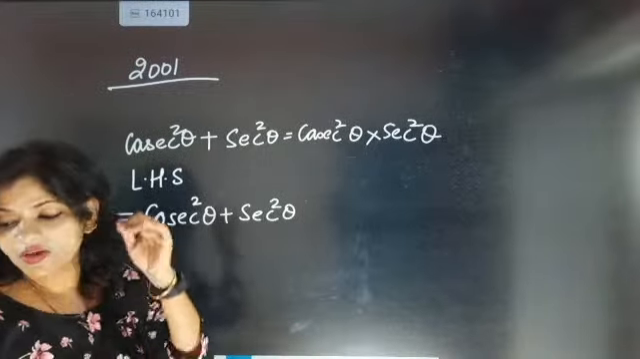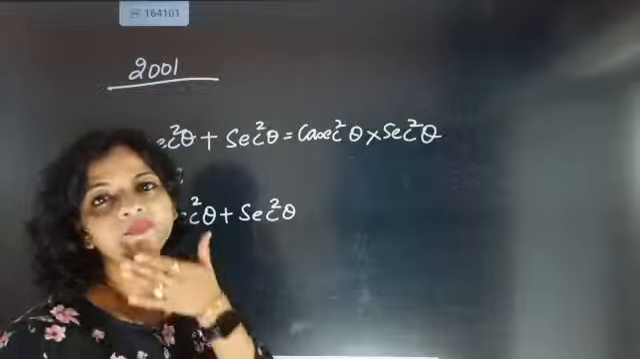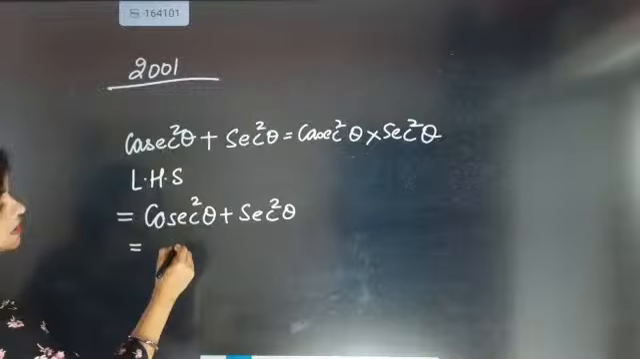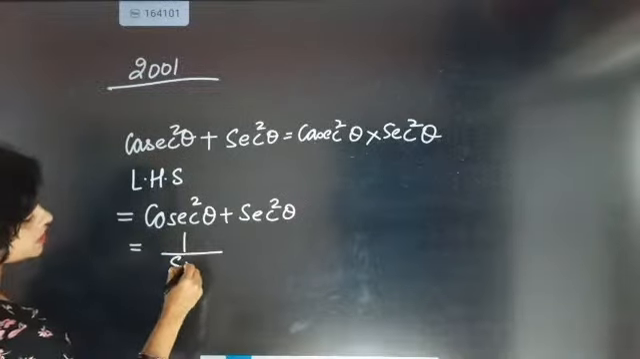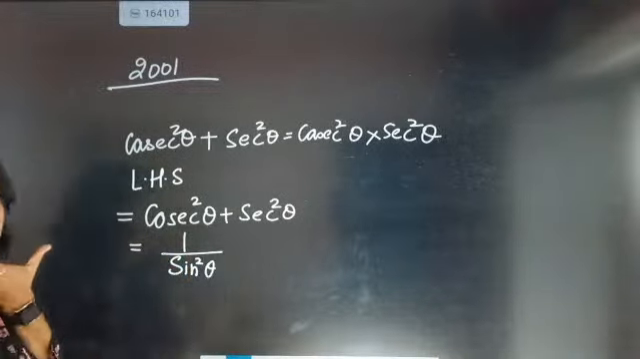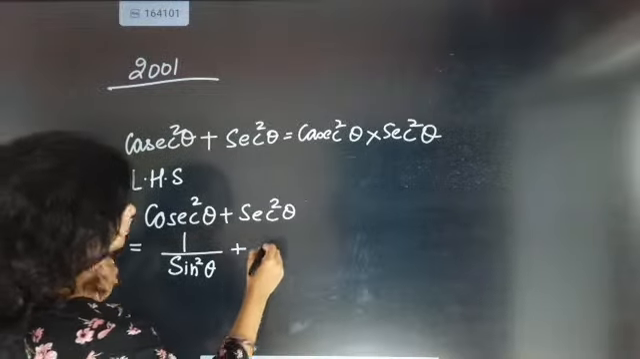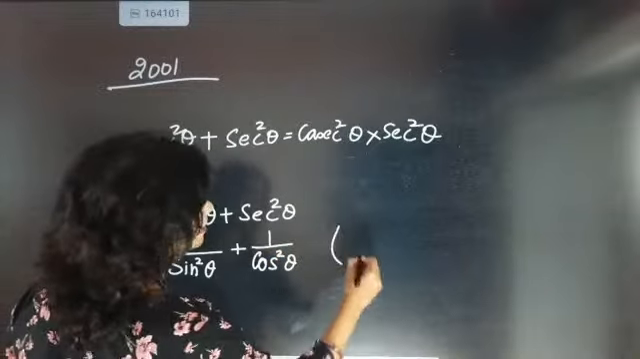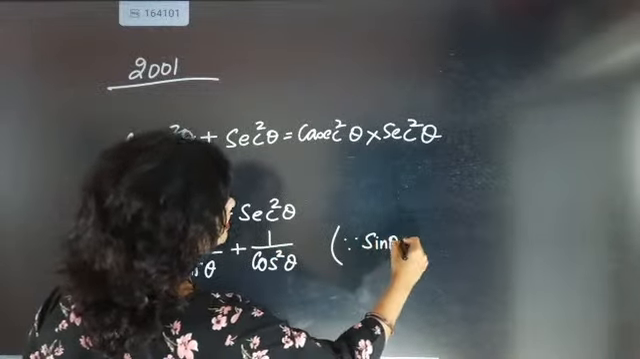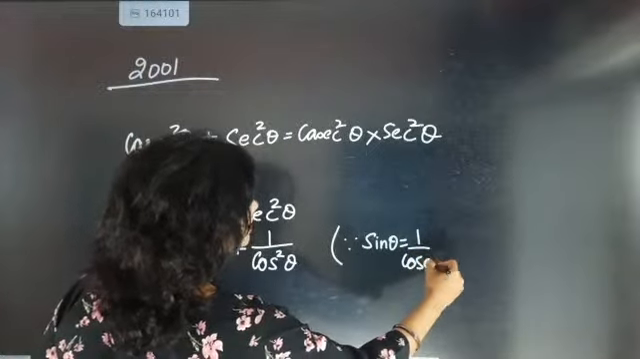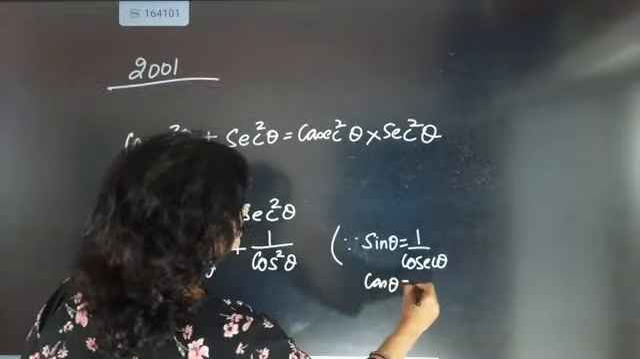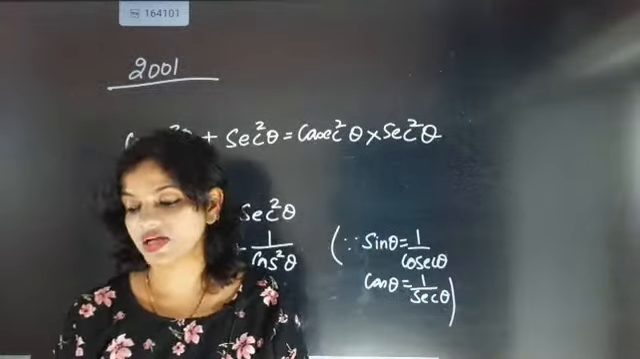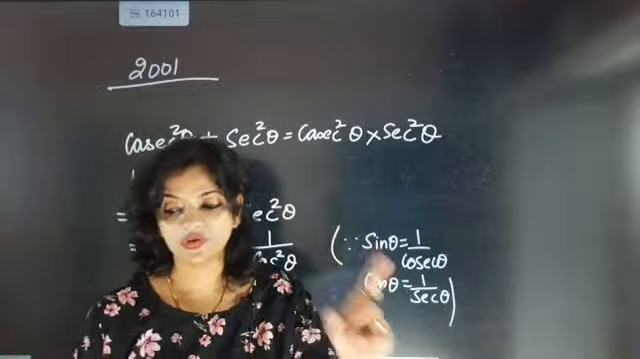Now, if you are not understanding anything, the first work is to convert that into sine and cos. Cosecant is the reciprocal of sine, so it will become 1 by sine square theta. Secant is the reciprocal of cos, so it will become 1 by cos square theta. Sine theta is the reciprocal of cosecant theta and cos theta is the reciprocal of secant theta. If you change their place, it will give you the desired answer.